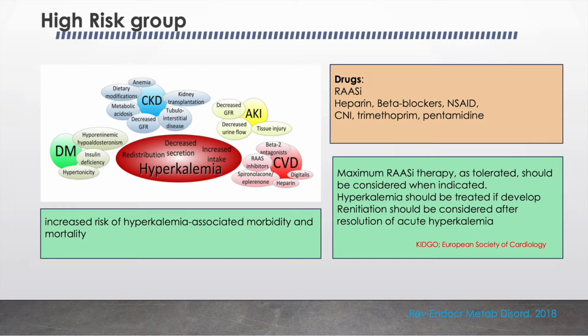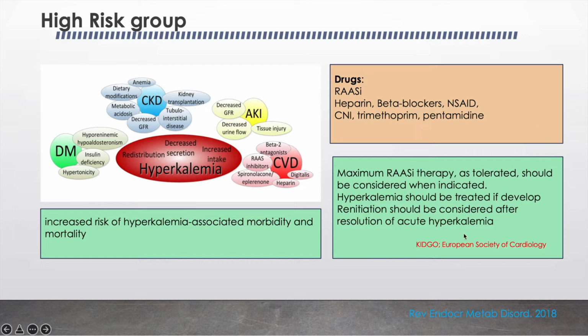But many patients receive a suboptimal dose of these drugs, or they discontinue the treatment because of the associated increased risk of recurrent hyperkalemia. If you compare the patients who are on maximum RAS inhibitor with those who are on suboptimal dosing because of this discontinuation, the suboptimal dosing group is associated with higher mortality.